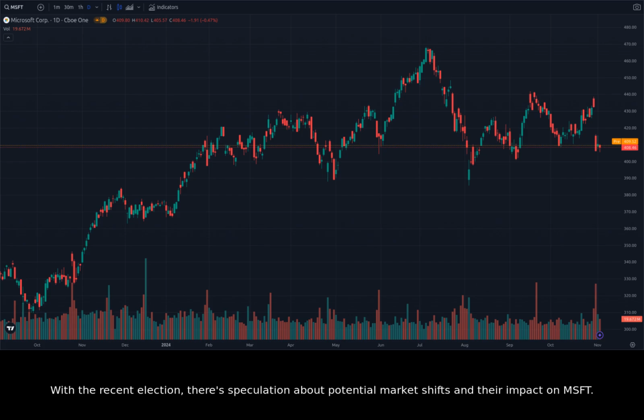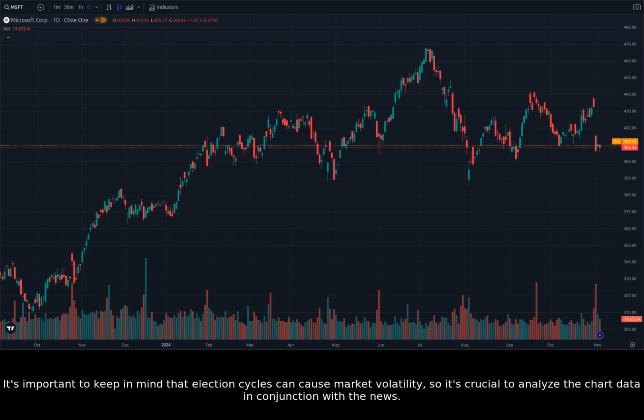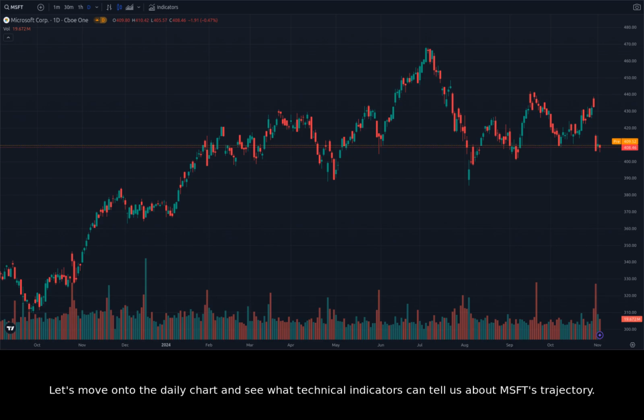With the recent election, there's speculation about potential market shifts and their impact on Microsoft. It's important to keep in mind that election cycles can cause market volatility, so it's crucial to analyze the chart data in conjunction with the news. Let's move on to the daily chart and see what technical indicators can tell us about MSFT's trajectory.